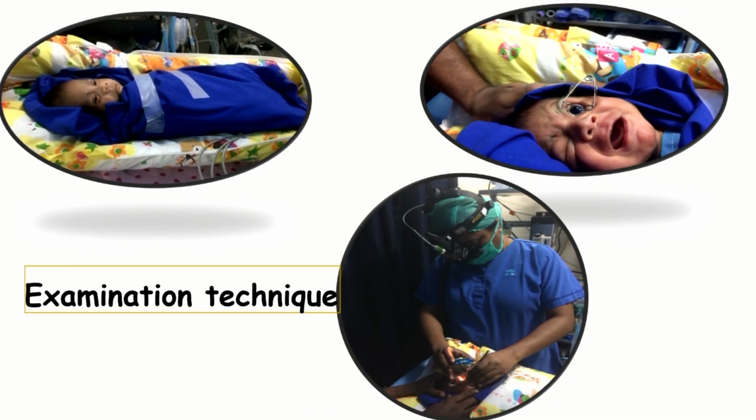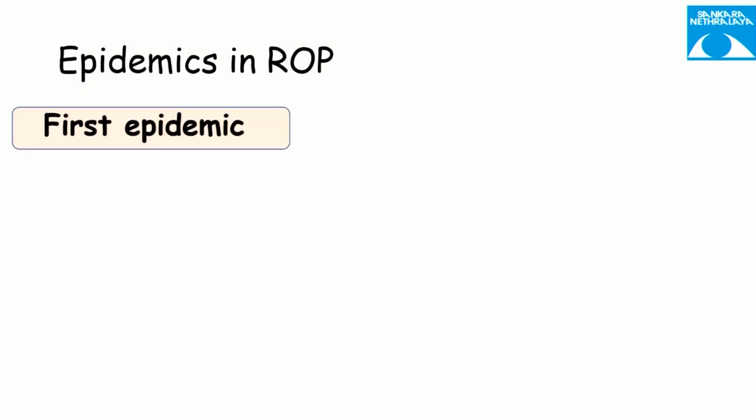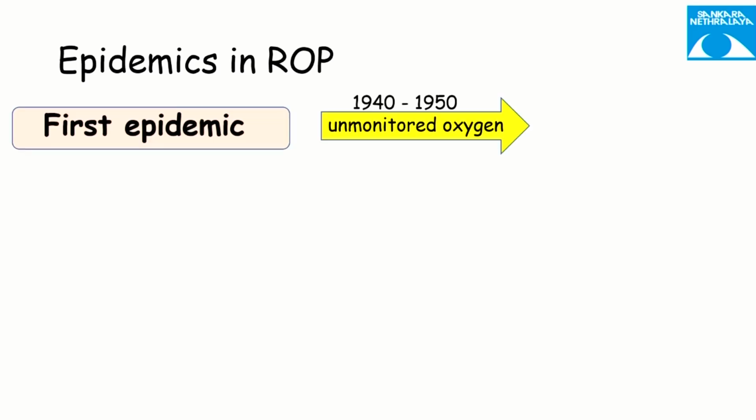And the examination technique is how you swaddle the baby and keep the temperature. Hypothermia should not occur. The baby should be warm. And then, as I told you, the neonatologist or the pediatrician or the anesthetist must be available when the screening is done. And you must remember, we are all facing what is called the epidemic of ROP.